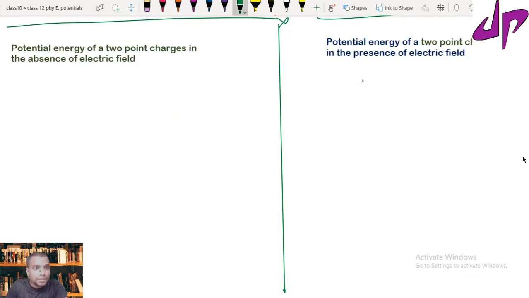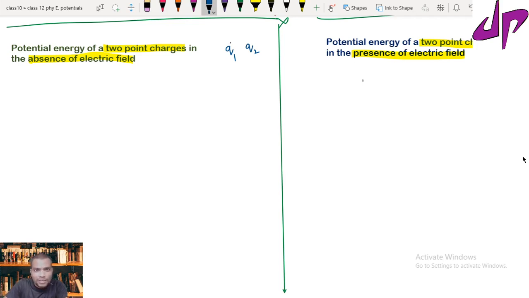Now we will see the potential energy of two point charges, in the absence of electric field, and in parallel, the potential energy of two point charges in the presence of electric field. First, let us deal with the absence of electric field. Consider I am having two point charges, Q1 and Q2. I need to find the potential energy of these two point charges in the absence of electric field.